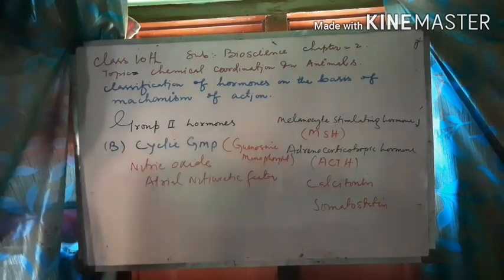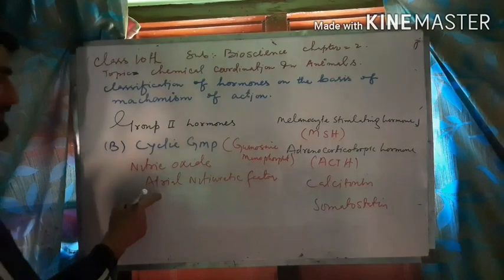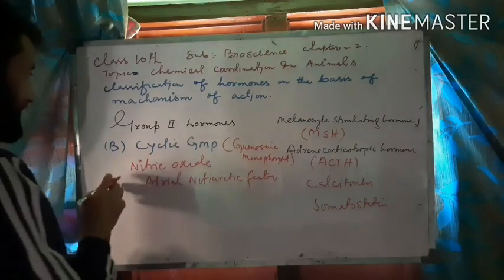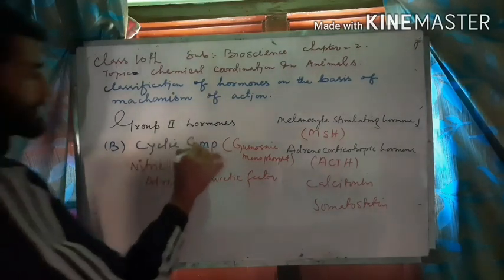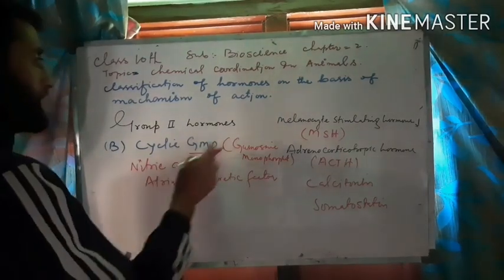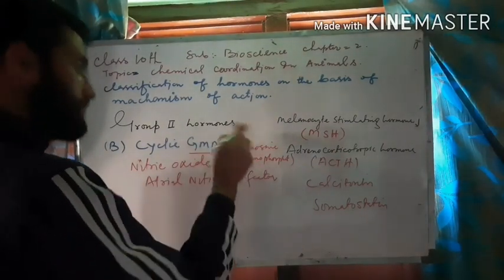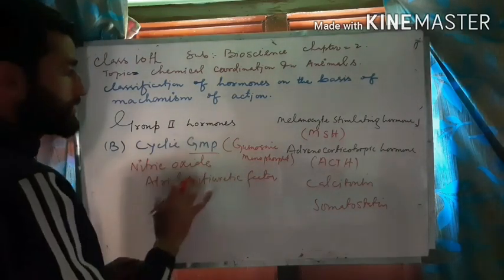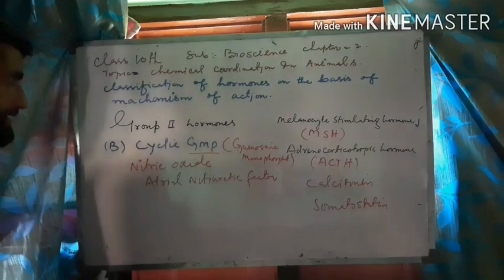Atrial natriuretic factor is that very hormone which is secreted by the walls of the heart. So for these two hormones, the second messenger is GMP, that is guanosine monophosphate, and by using guanosine monophosphate as a second messenger, these two hormones bring the physiological effects in the body.